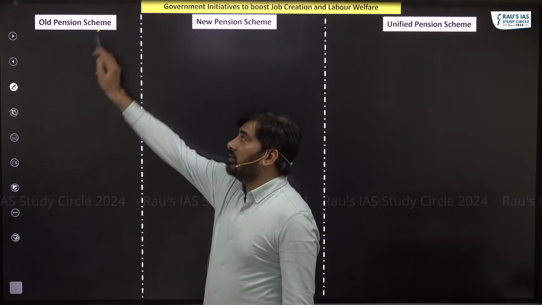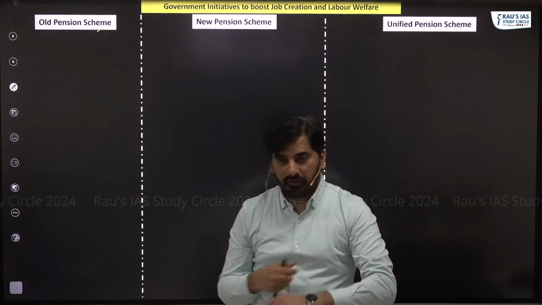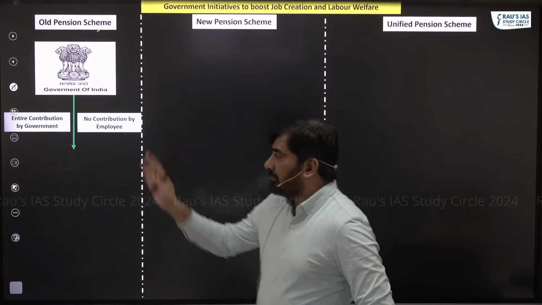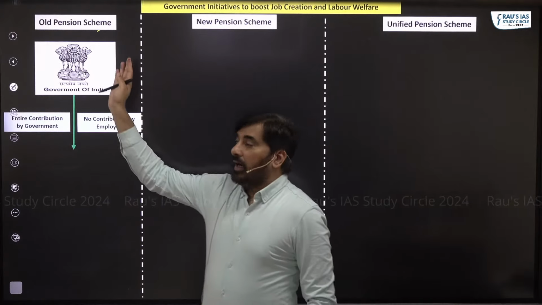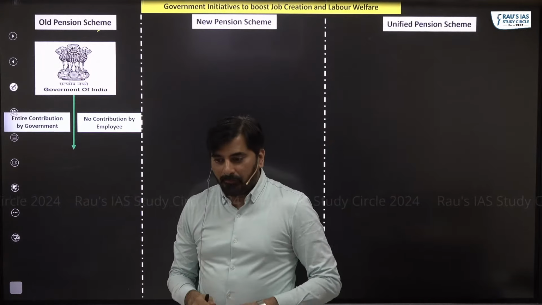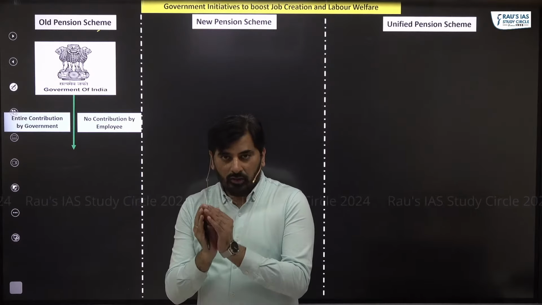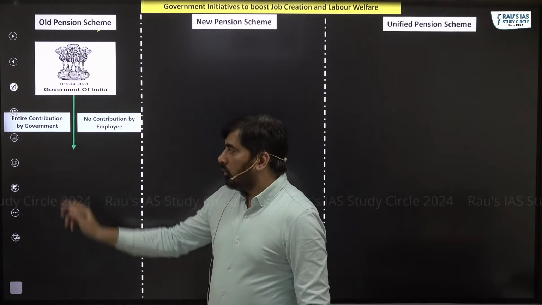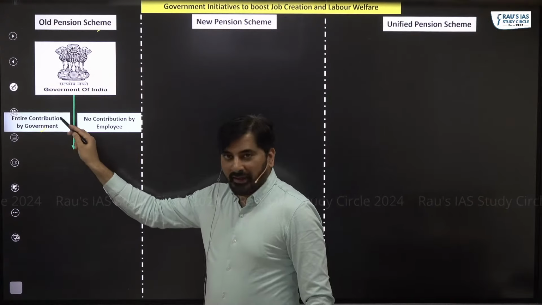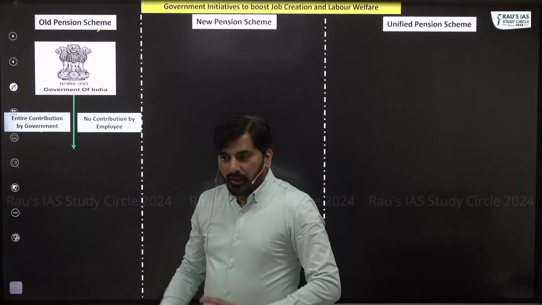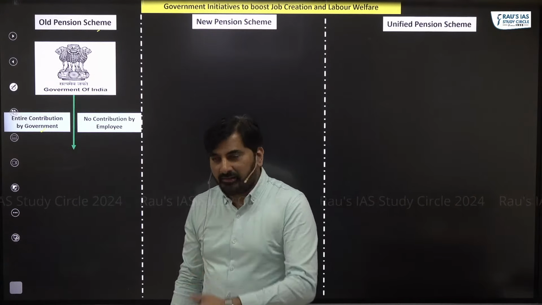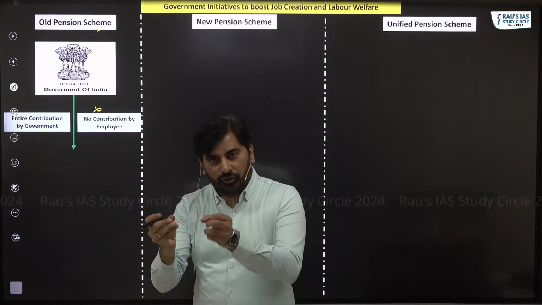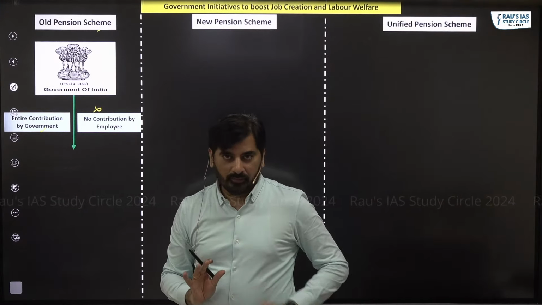So let's start with old pension scheme for the government employees. Okay, here under old pension scheme, the contribution to the pension of the government employees was done entirely by the government. The government employees were not required to make any contribution to pension.